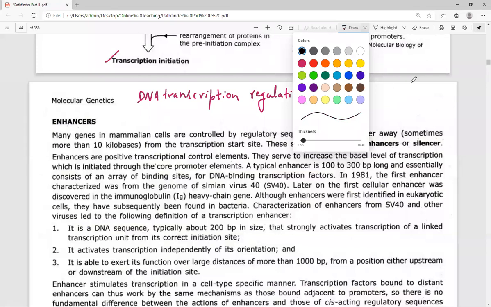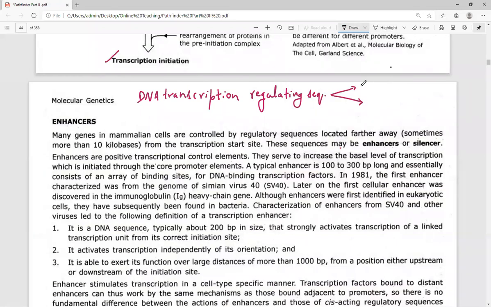The enhancer sequence will activate transcription.